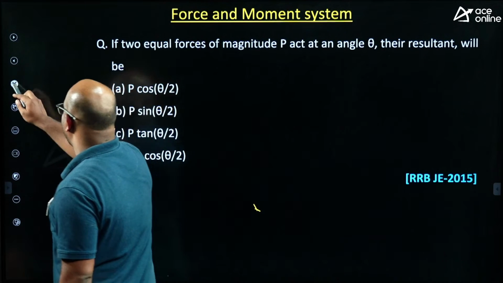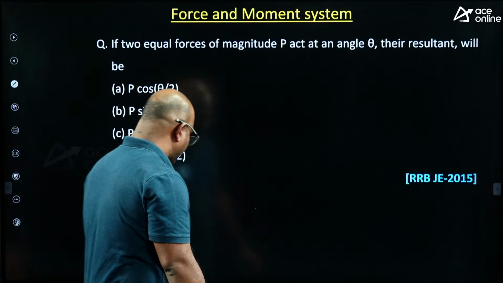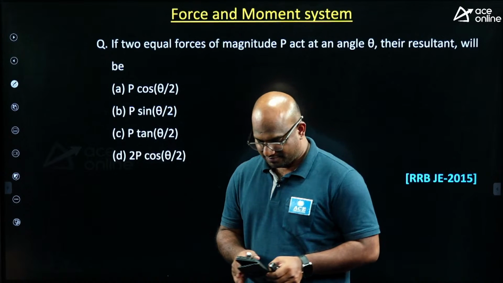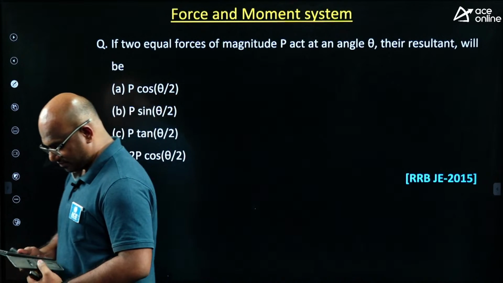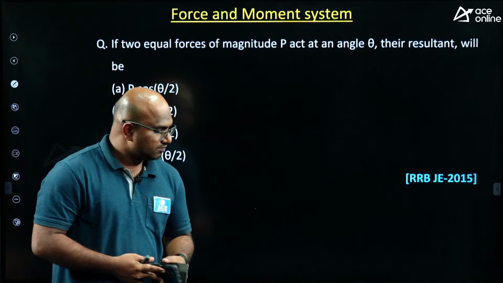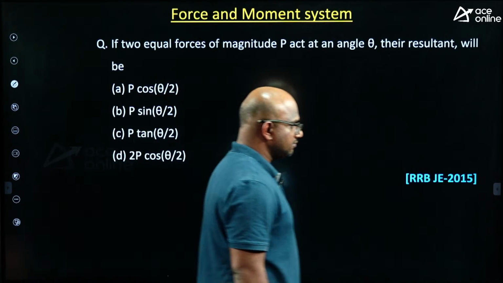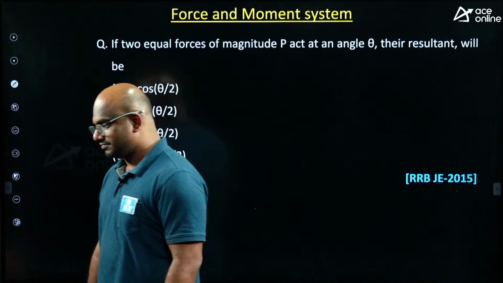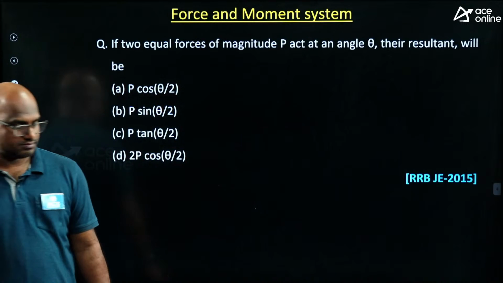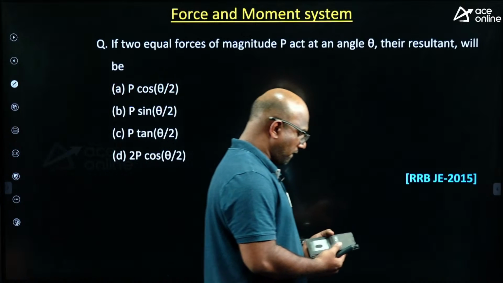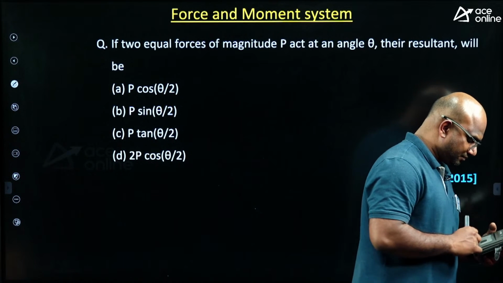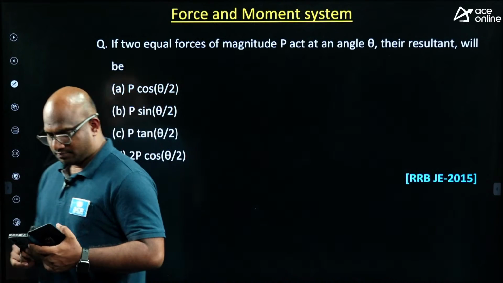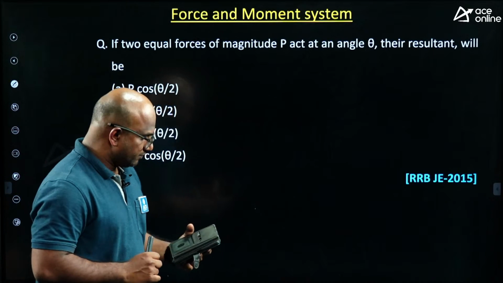Let us see how many students are going to give the answer. Everyone, think of it. Very good.